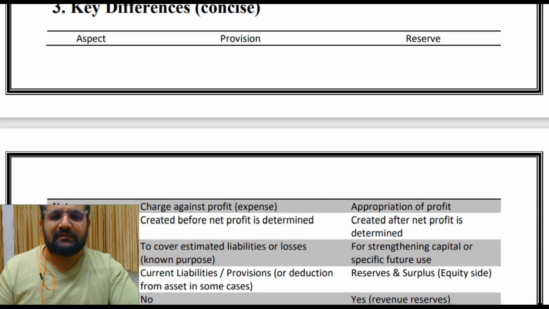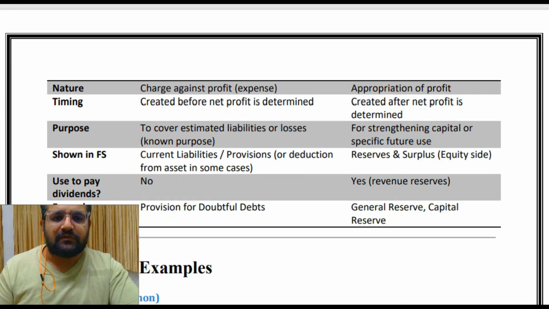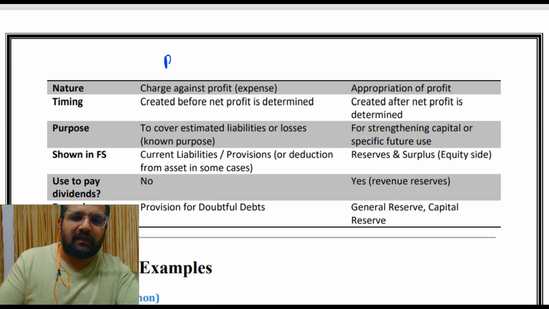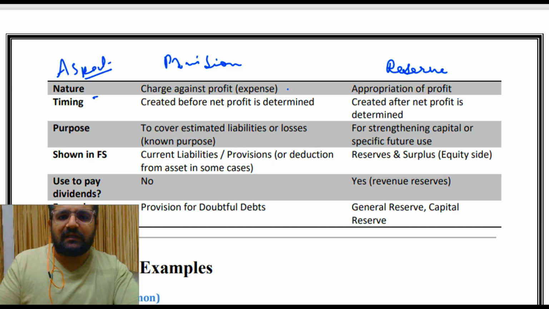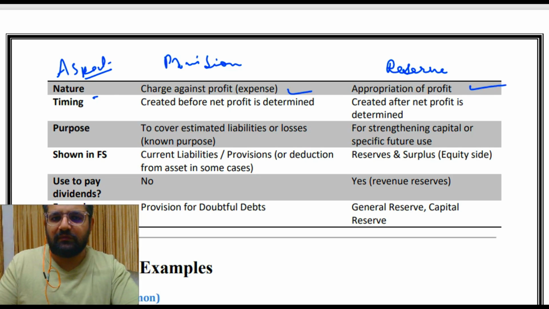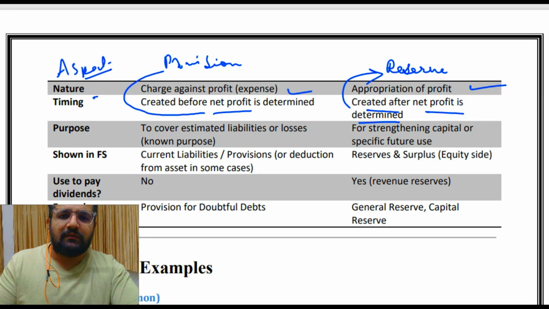Then key differences between your provision and reserve. So nature, in the case of provision, and in the case of reserve. And this is the aspect. Let's talk about nature. Charge against profit, expense, appropriation of profit. Timing: created before net profit is determined, created after net profit is determined. So reserve, after net profit is determined. And provision, P is coming, meaning pre, okay. So pre means before net profit is determined.